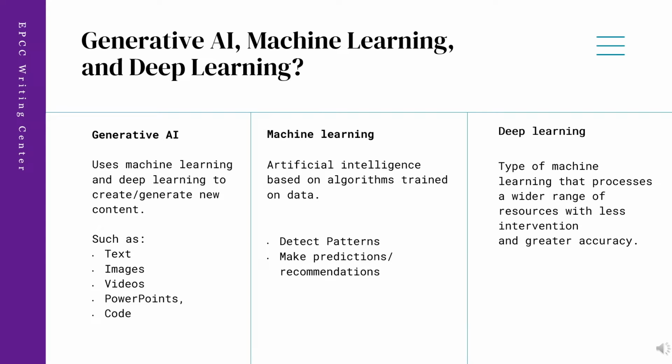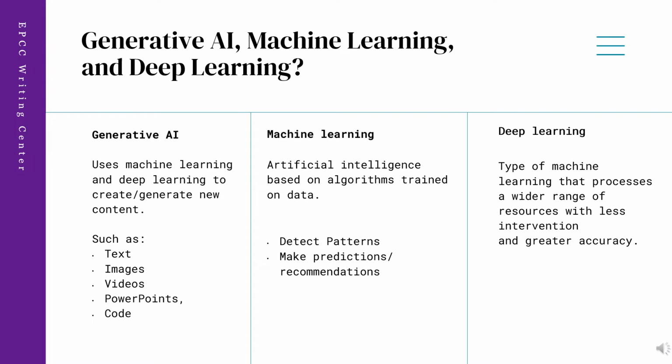What are generative AI, machine learning, and deep learning? Generative AI refers to technology that uses machine learning and/or deep learning to generate new content like text, images, videos, PowerPoints, code, etc., simulate human-like behavior, and provide personalized experiences. Machine learning is a form of artificial intelligence based on algorithms trained on data.